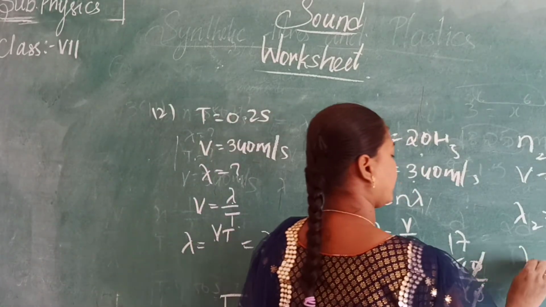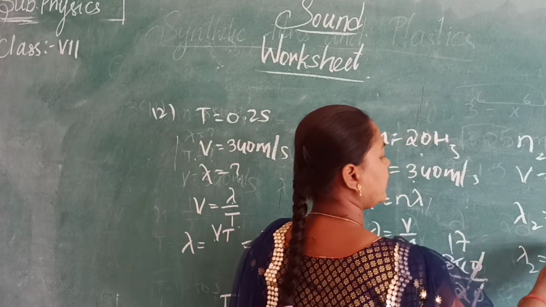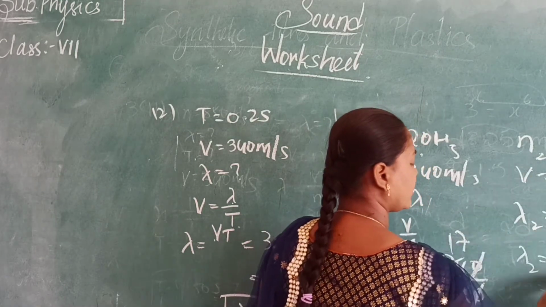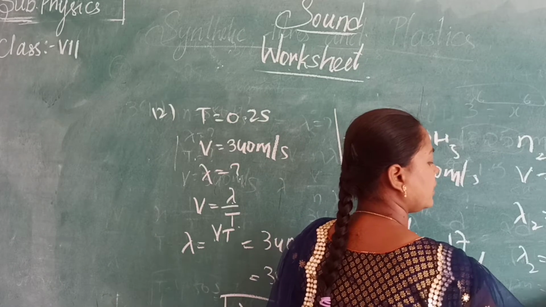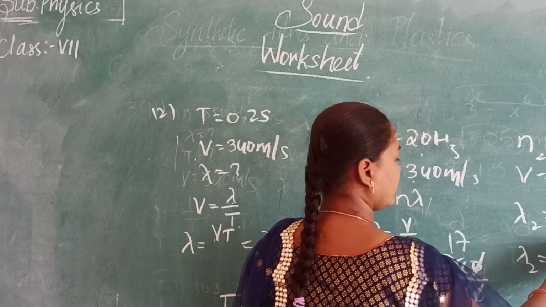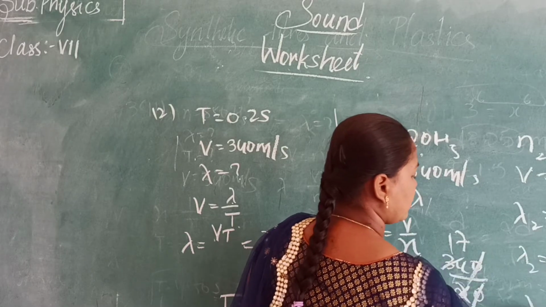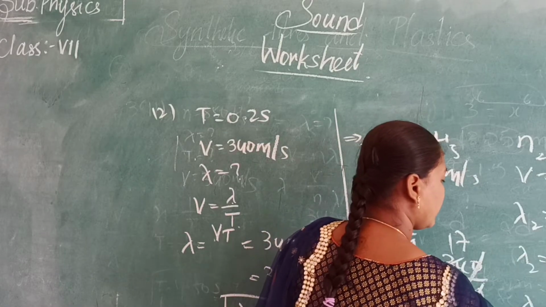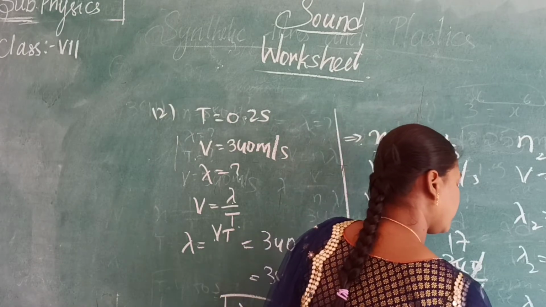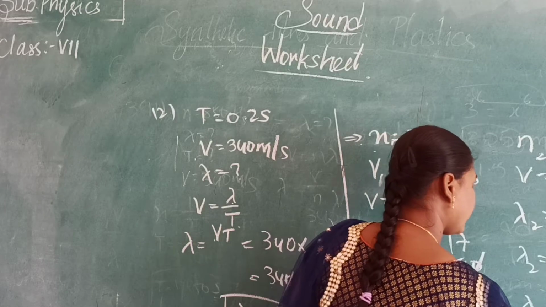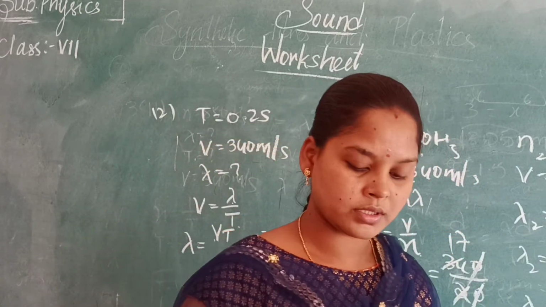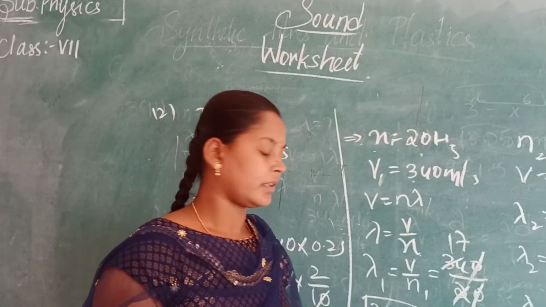Now for this, lambda 2 is equal to v by n2. The velocity is 340 and it is 20 into 10 to the power of 3. The 0 gets cancelled. 2 ones are 2, 17. So lambda 2 is equal to 17 by 10 to the power of 3. So we will get 17 into 10 to the power of minus 3 meters. Okay, so this is what we will be getting.